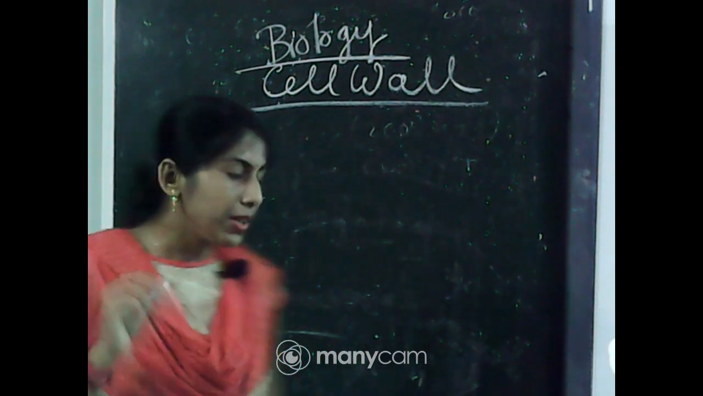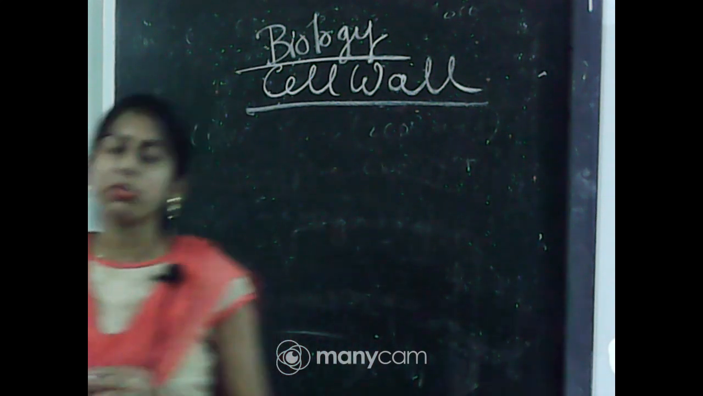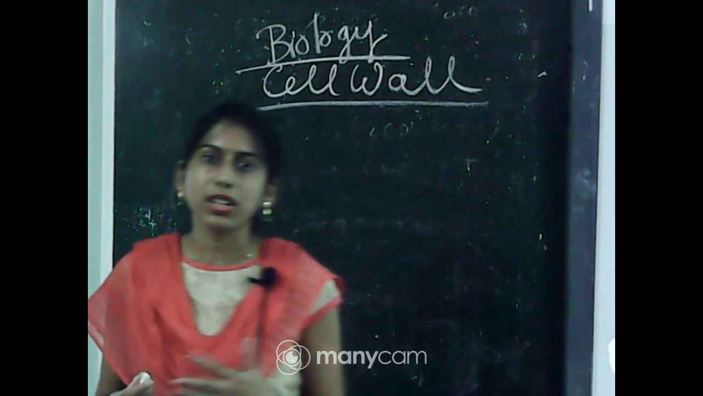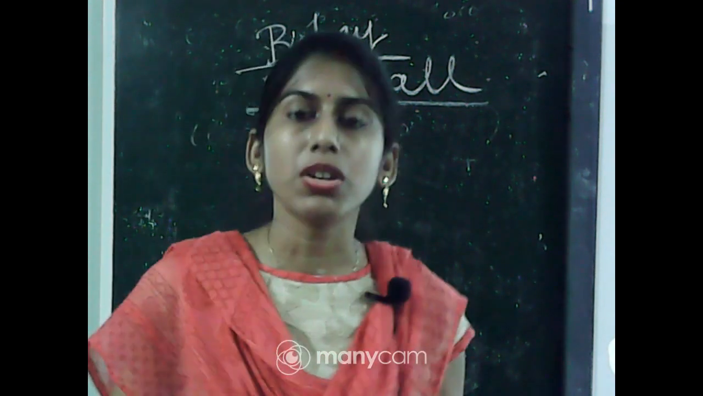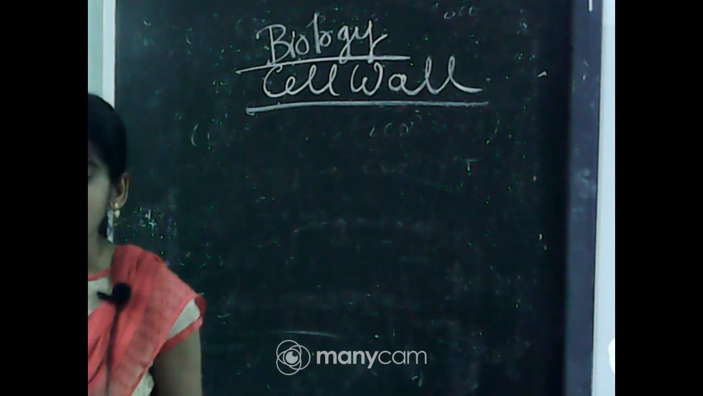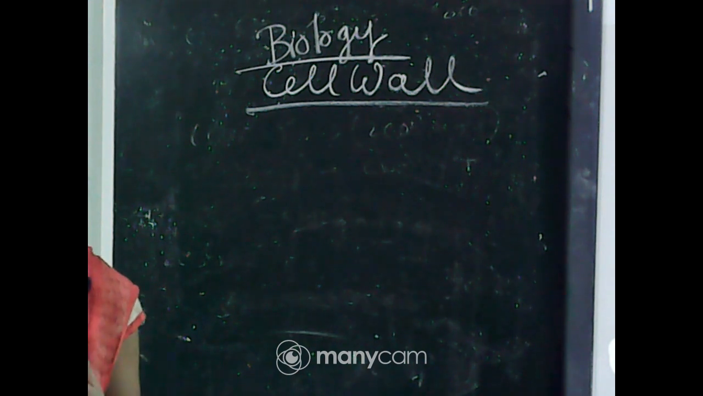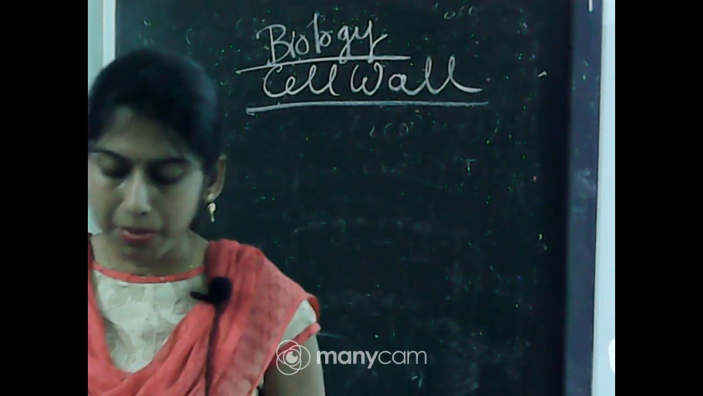The cell wall is a non-living rigid structure. This type of cell wall can be found only in plants, some fungi, and some bacteria, but it is not present in the animal cell. It is the outer covering of the plasma membrane, that means it is present outside the plasma membrane.